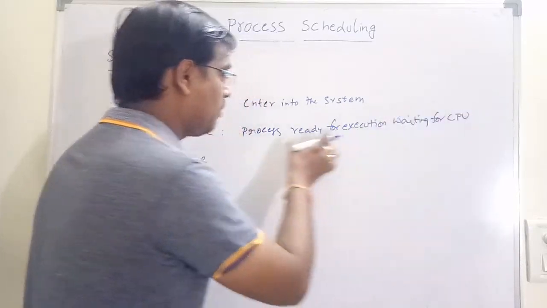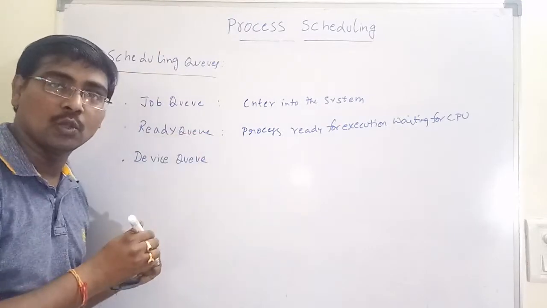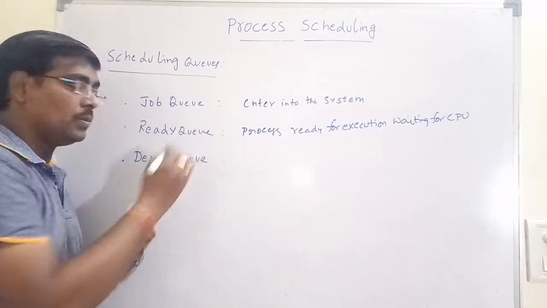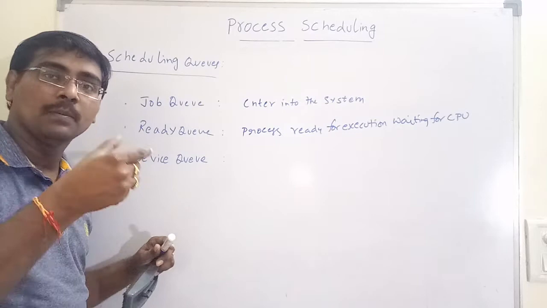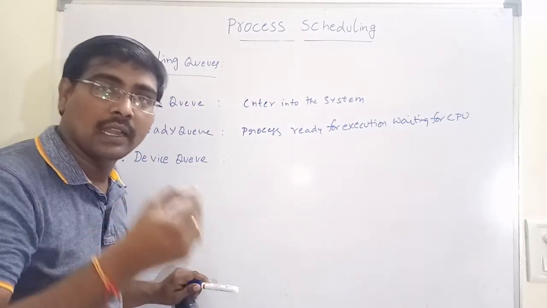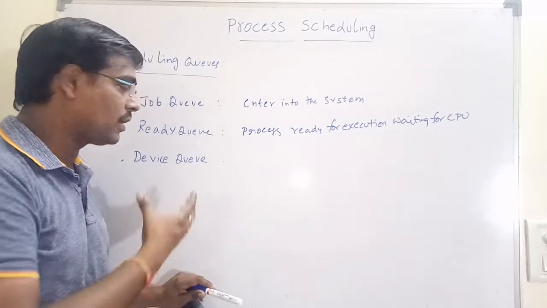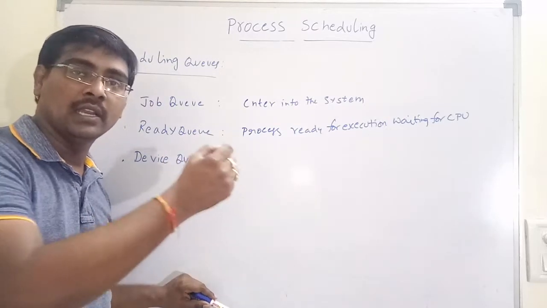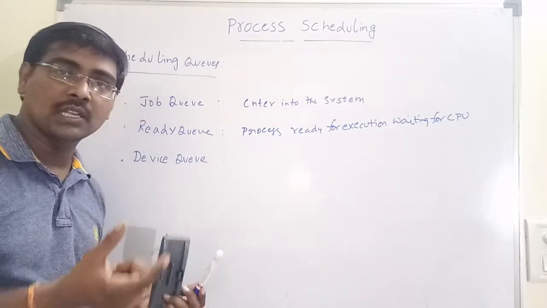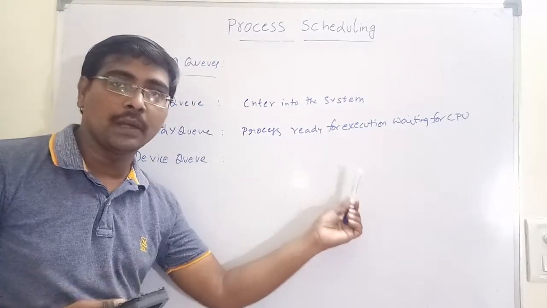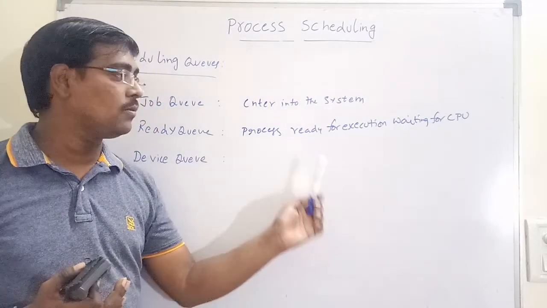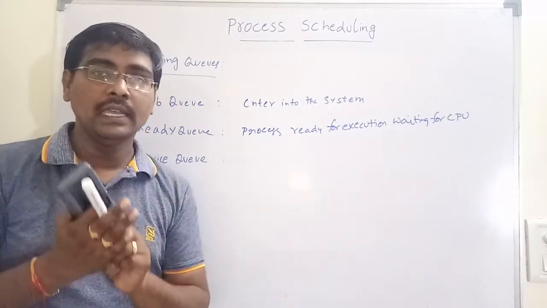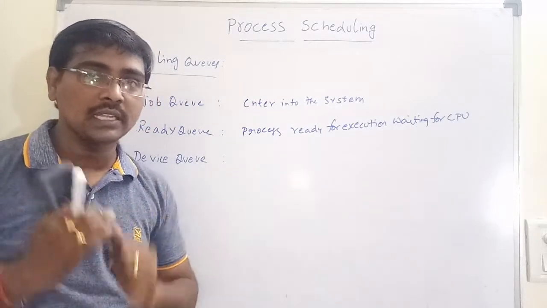All those processes are placed in the ready queue. Device queue means the processes that require some device operations. For example, a process that requires an IO operation is placed in an IO queue. If it requires a printer, it is placed in the printer queue. If it requires a mouse, it is placed in the mouse queue. Each device maintains a separate queue.